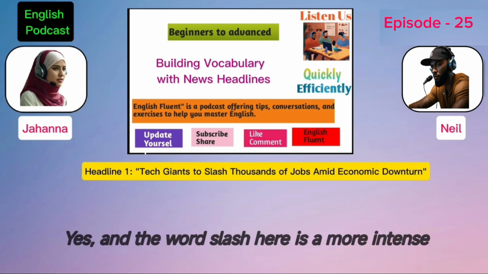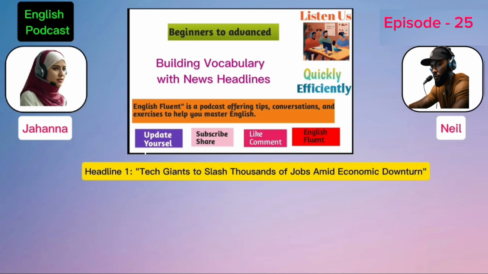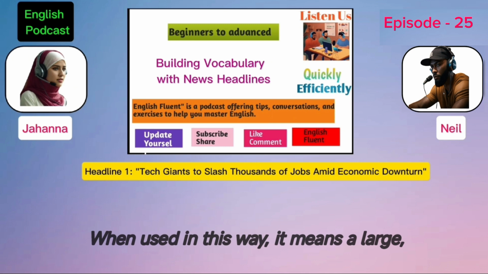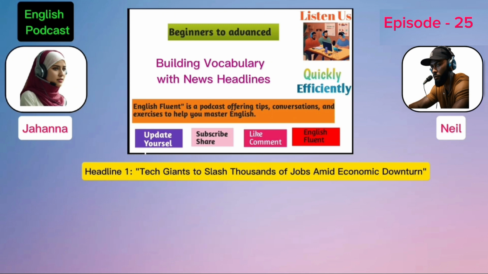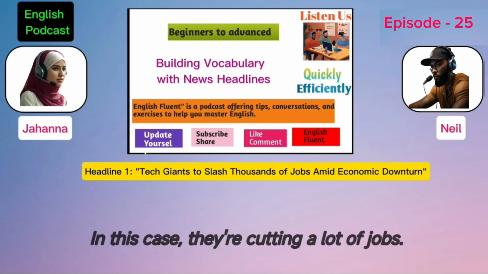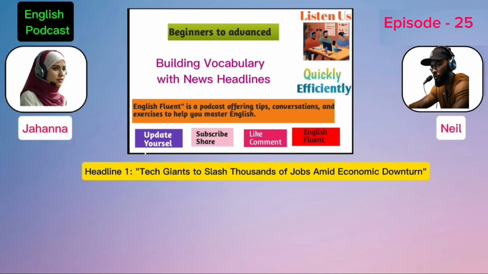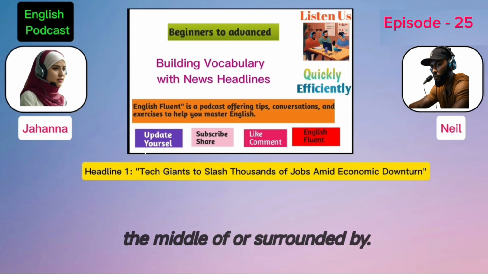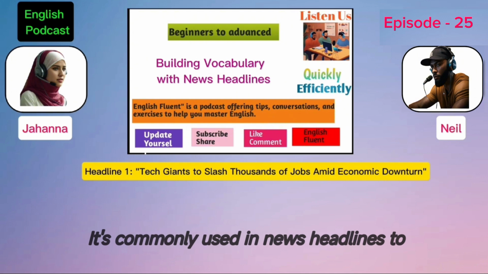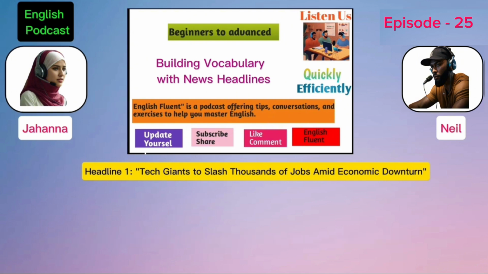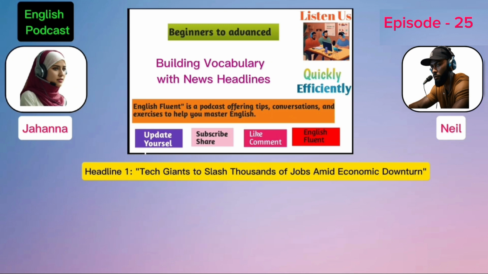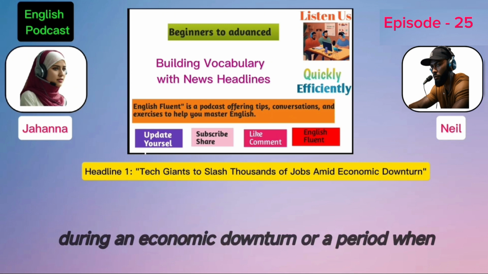Yes, and the word slash here is a more intense way of saying reduce or cut back. When used in this way, it means a large, sudden reduction. In this case, they're cutting a lot of jobs. The word amid is also interesting. It means in the middle of or surrounded by. It's commonly used in news headlines to describe the context in which something is happening. So in this headline, they're saying the job cuts are happening during an economic downturn or a period when the economy is struggling.